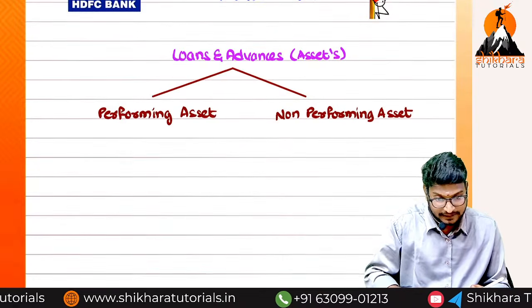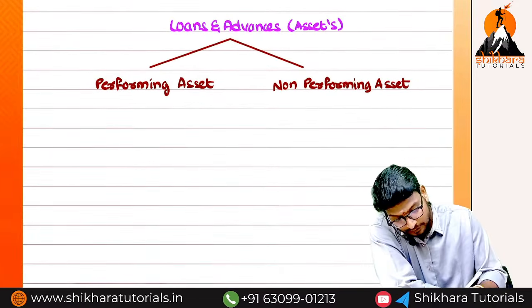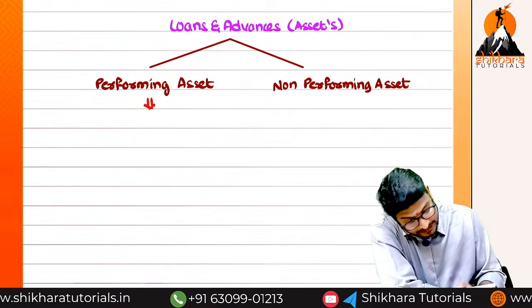Okay, super guys. We can see clearly. We can write here: what is the meaning of performing asset?